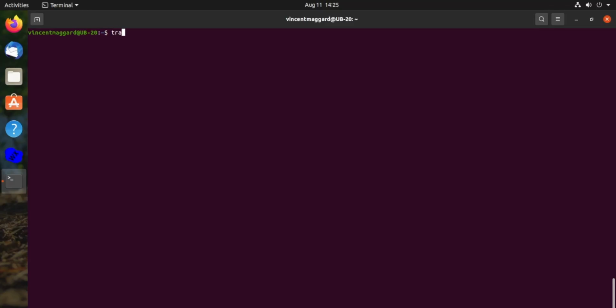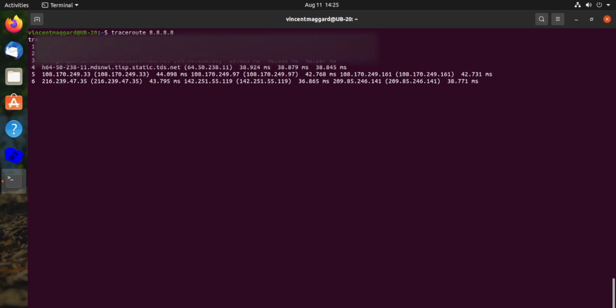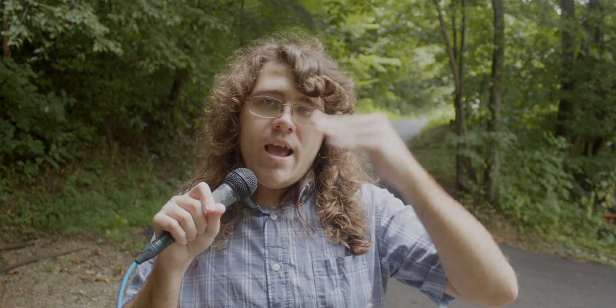Another really common command to be used is traceroute. So in your Linux system, and by the way, these commands work on non-Linux systems too. But the traceroute command, traceroute, all one word, you can do basically the same thing you would with a ping, except it's going to show you the whole path that it takes to get you to the destination. So if you wanted to see how I'm getting to Google, if I was to talk to their DNS servers right now, then you could do traceroute 8.8.8.8, and then you would slowly see a little list, a tree, whatever you want to call it, of everything that you go through to get there, all the IP addresses.